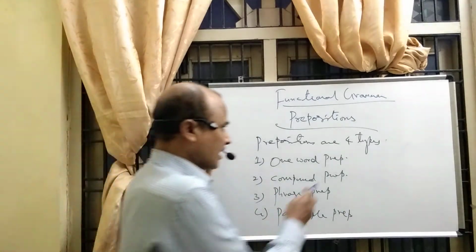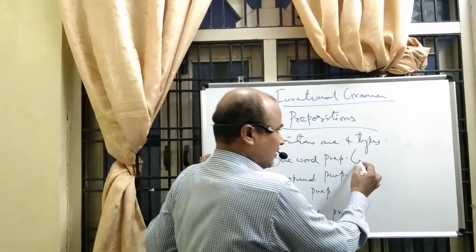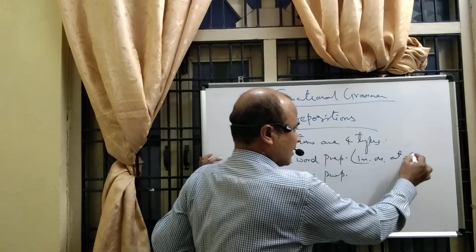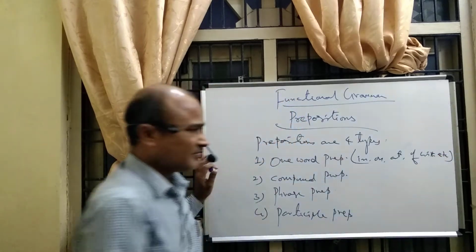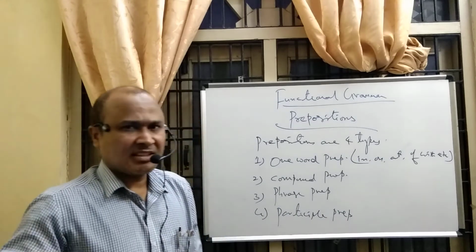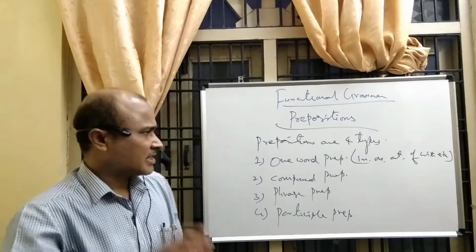Right? So what are the one word prepositions? For example, in, on, at, of, with, from, by. Okay, these are called one word prepositions.